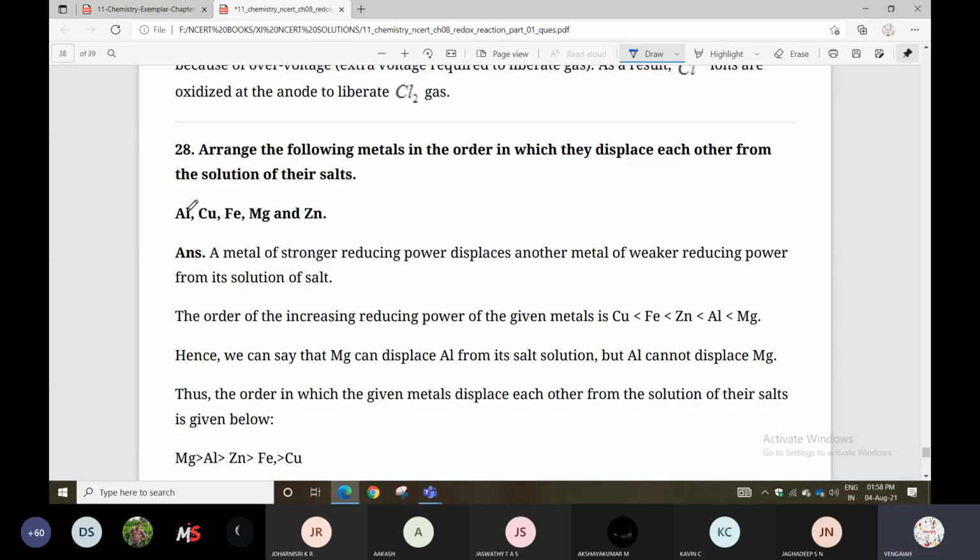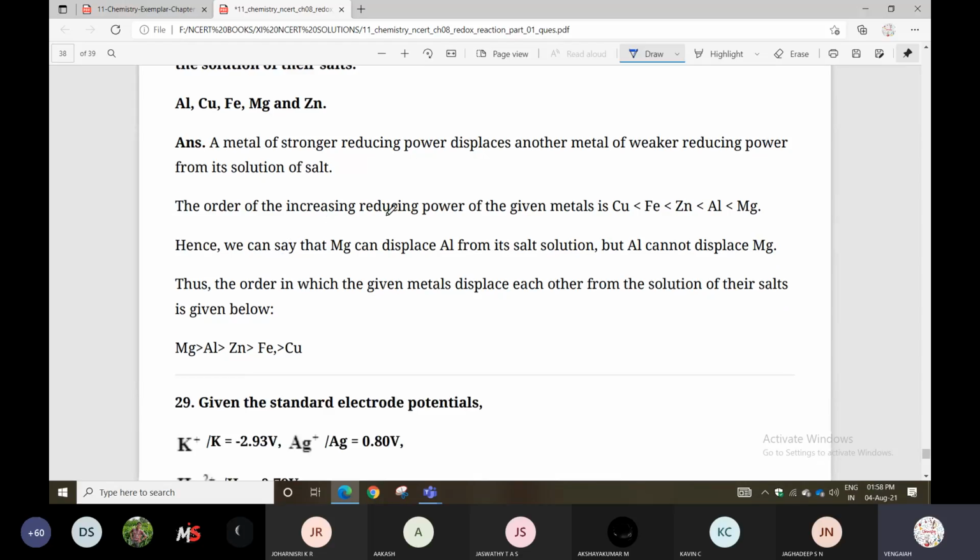So a metal of strong reducing power displaces another metal of weak reducing power from its solution of salt. So displacement, how can we do it? A strong reducing power metal displaces another metal of weak reducing power from its solution of salt.